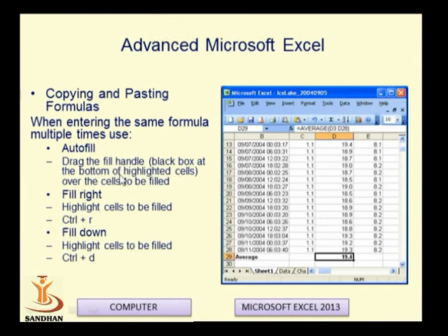Autofill: in order to use the autofill command, there is a small box or dot that appears in the cell.